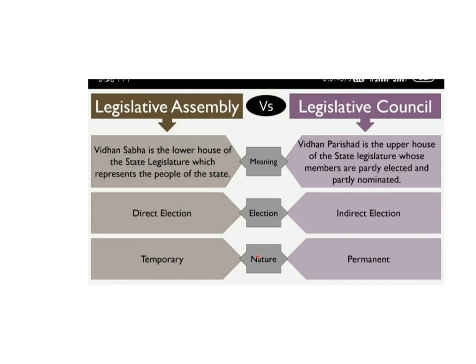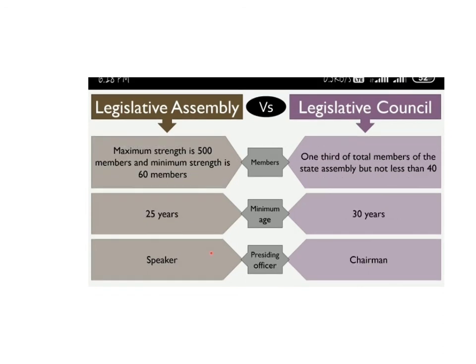The legislative assembly has direct election because the people choose the representatives, while the legislative council has indirect election because its members are chosen by the members of the legislative assembly. Legislative assembly is temporary and legislative council is permanent. It can be abolished or formed by special provisions.